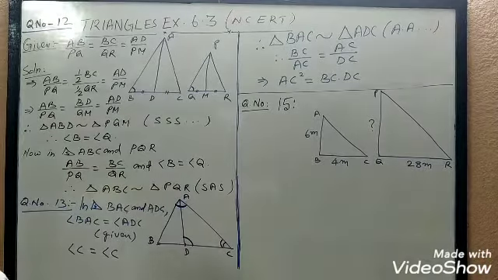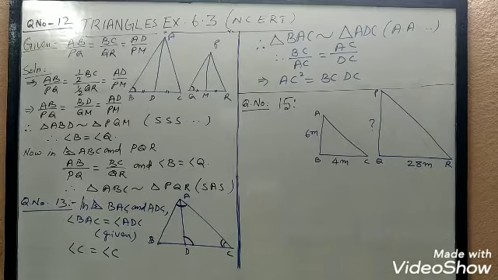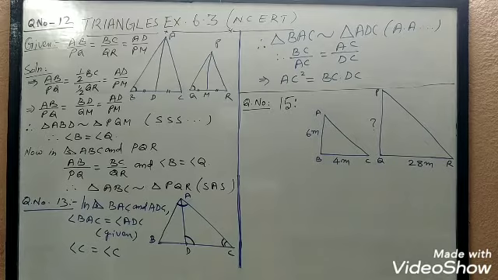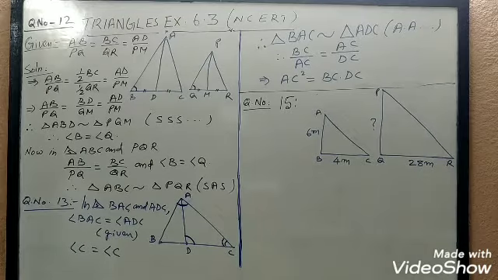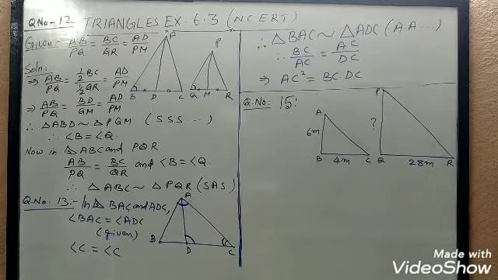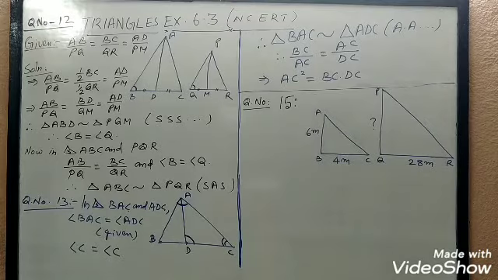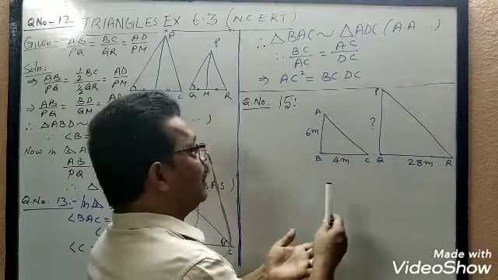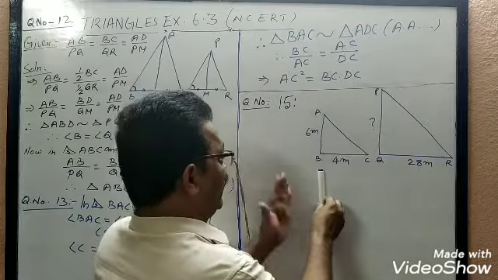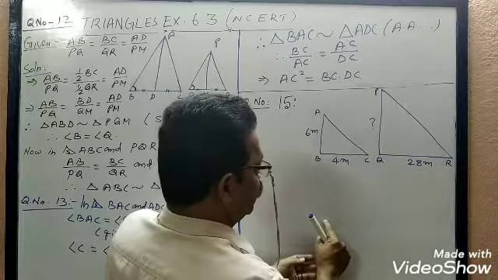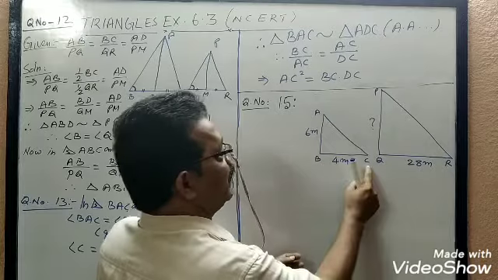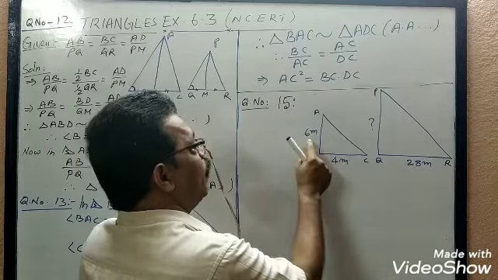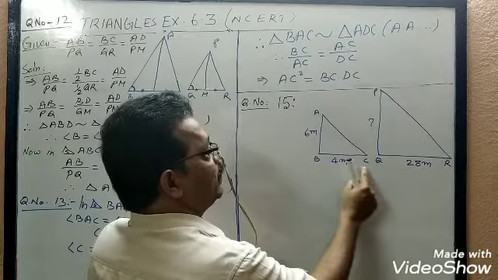What is question number 15? A vertical pole of length 6 meter casts a shadow 4 meter long on the ground. At the same time, a tower casts a shadow 28 meter long. Find the height of the tower. That is a pole. So AB is a pole. Pole means a stick. When we put up a pole, at the same time its shadow comes as BC. So let AB be the pole and BC be the shadow, and the pole is 6 meter and the shadow is 4 meter.